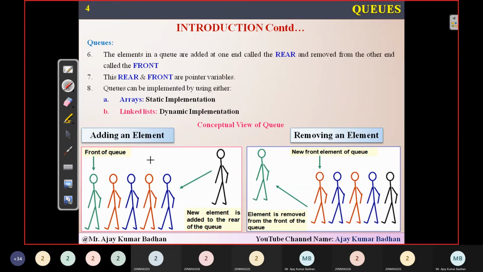The only thing you have to remember here is, whenever you are going to insert elements within a queue, you have to insert at the rear, means the backside. And whenever you want to delete an element from the queue, you have to do it from the front. So this element is removed. This is the one present at the front of the queue. I removed it. Then who is the new front? Who is the next element present here?